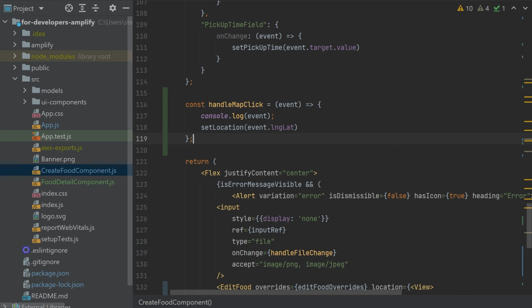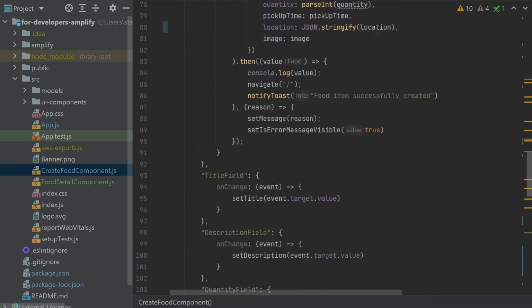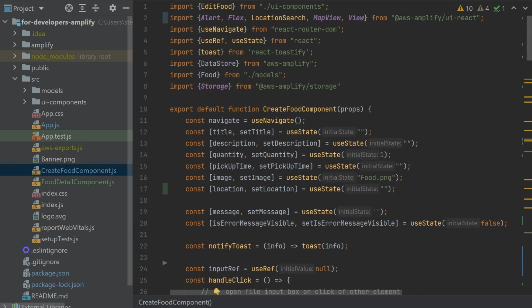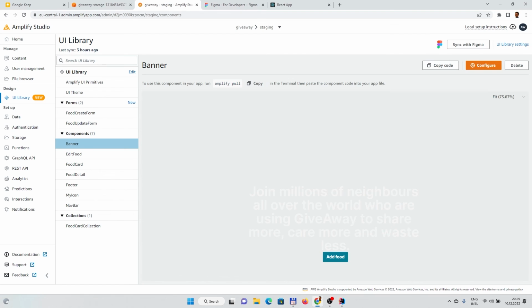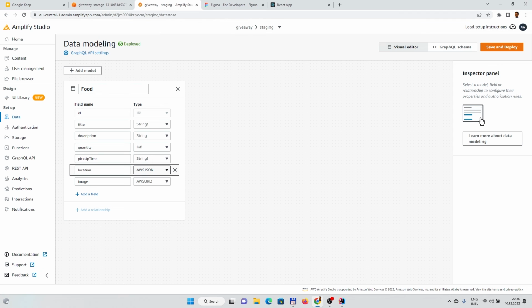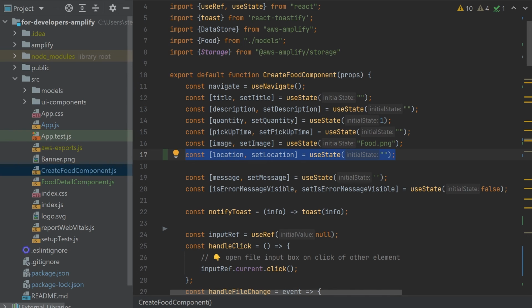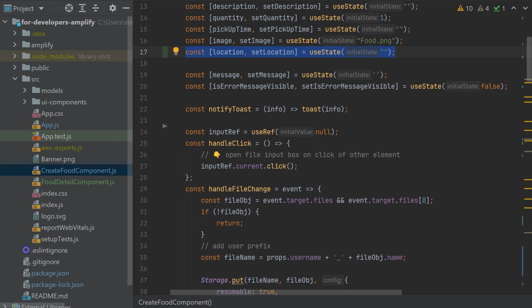So let me also show some interesting pieces here. So from this point of view, we didn't do much else. I was just changing the database and adding the location property, which is not a simple string, but I chose to use a special custom type, which is AWS JSON, and more or less it is JSON, so we can store the JSON there very easily. I will show you how.